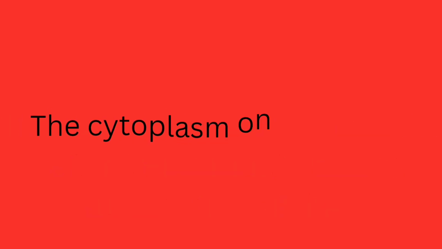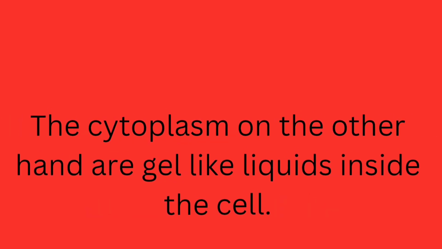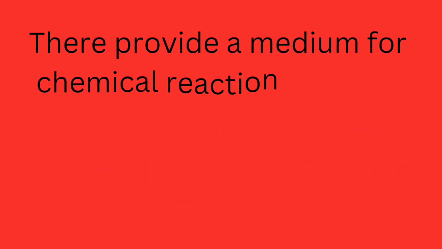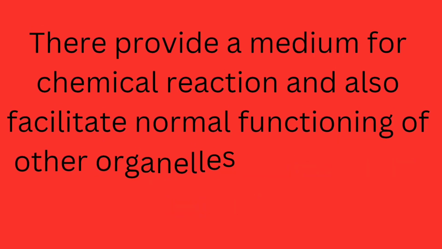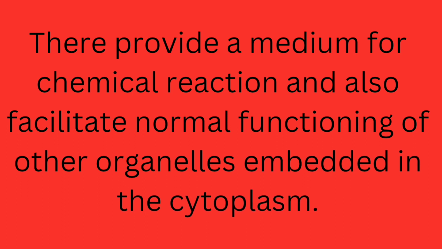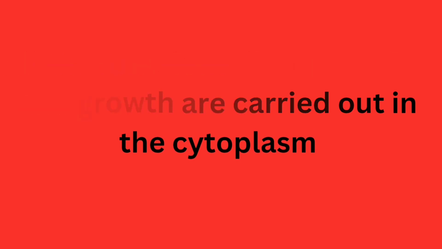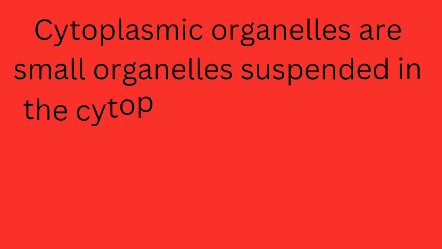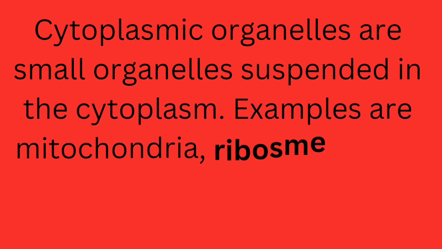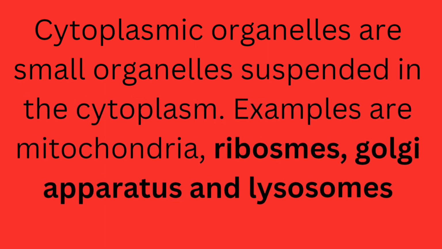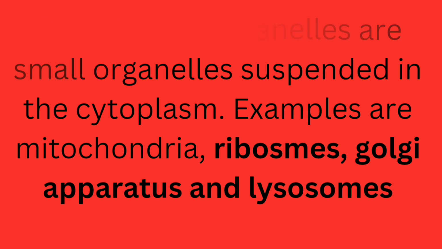The cytoplasm is the gel-like liquid inside the cell. It provides a medium for chemical reactions and facilitates normal functioning of the other organelles in the cytoplasm. Cytoplasmic organelles are small structures suspended in the cytoplasm. Examples are ribosome, Golgi apparatus, lysosome, and mitochondria.